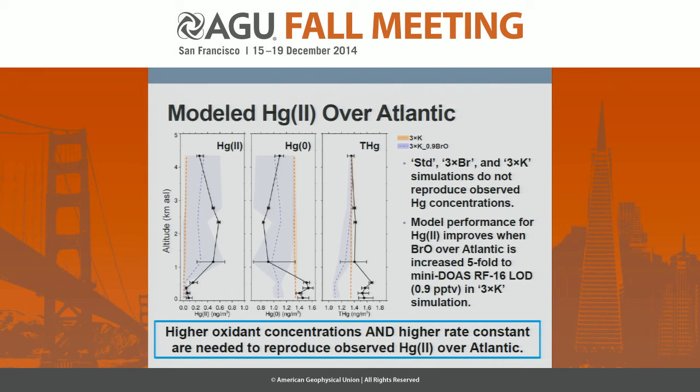Again, the black points representing the average concentrations at each of the altitudes of our vertical profile, and this purple line representing the average of this 3 times rate constant with 0.9 ppt of BrO. So we're starting to just see that at least with this faster mechanism, we can simulate the production of oxidized mercury in the free troposphere that we're not able to do with the standard model simulation.